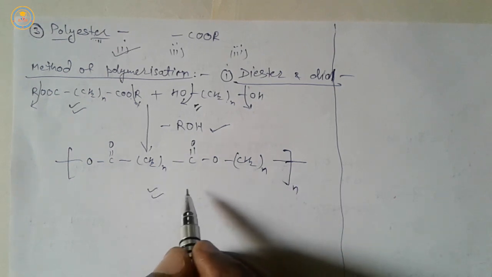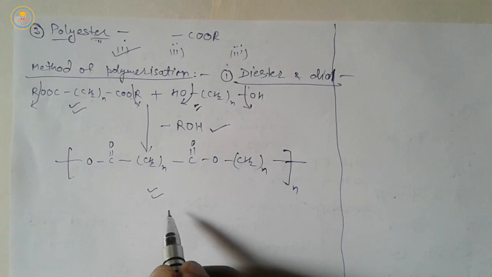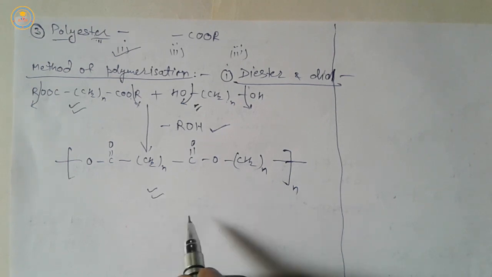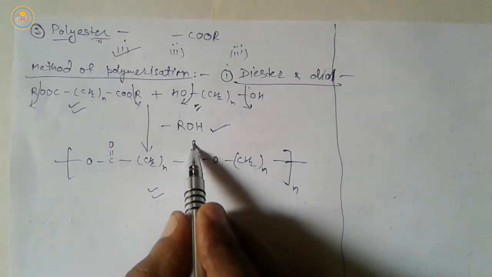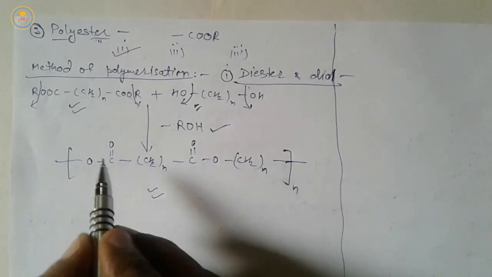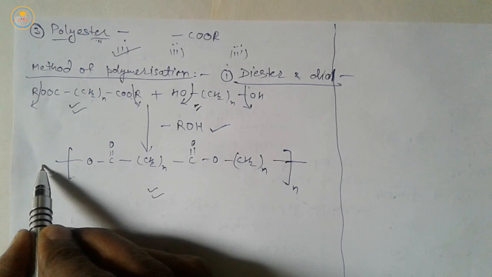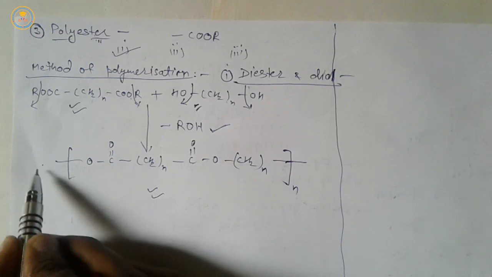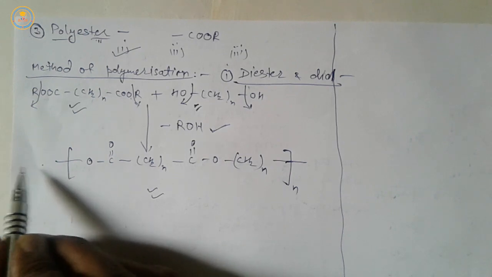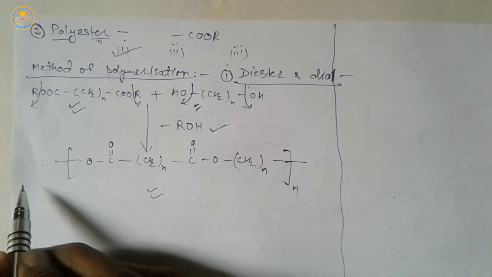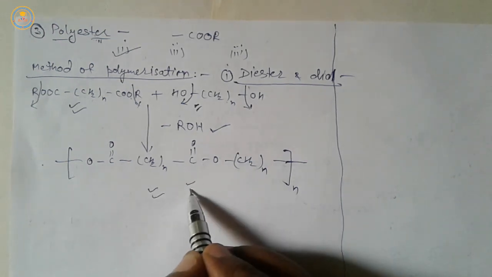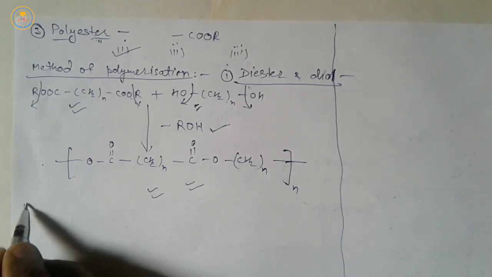It is the chemical structure of polyester. In this polymer, here COOR, similarly COOR, where R means an alkyl group, is present in the other unit. So it is polyester.